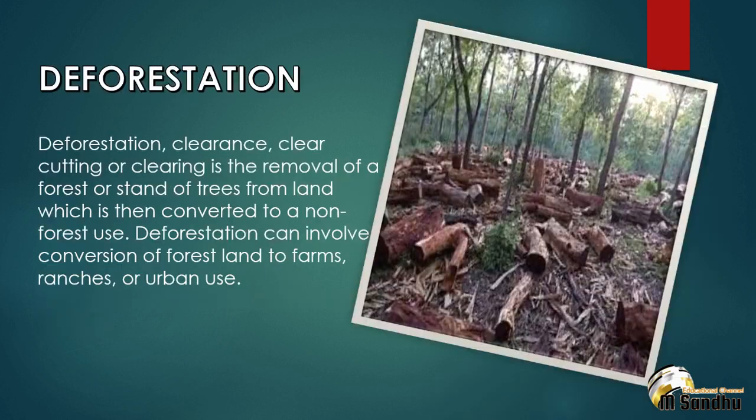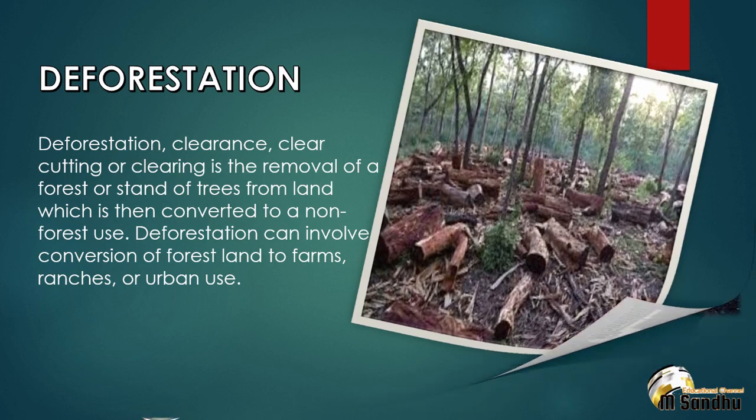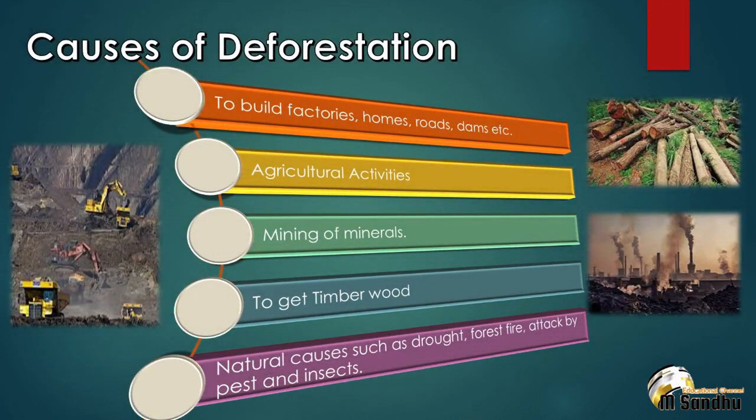Now coming to the second topic, deforestation. Deforestation, clearance, clear cutting or clearing is the removal of a forest or stand of trees from land which is then converted to a non-forest use. Deforestation can involve conversion of forest land to farms, ranches or urban use. In simple words, we can define deforestation as the clearance or cutting of forest to make forest land available for other uses. There are many reasons for deforestation that we could define as causes of deforestation.